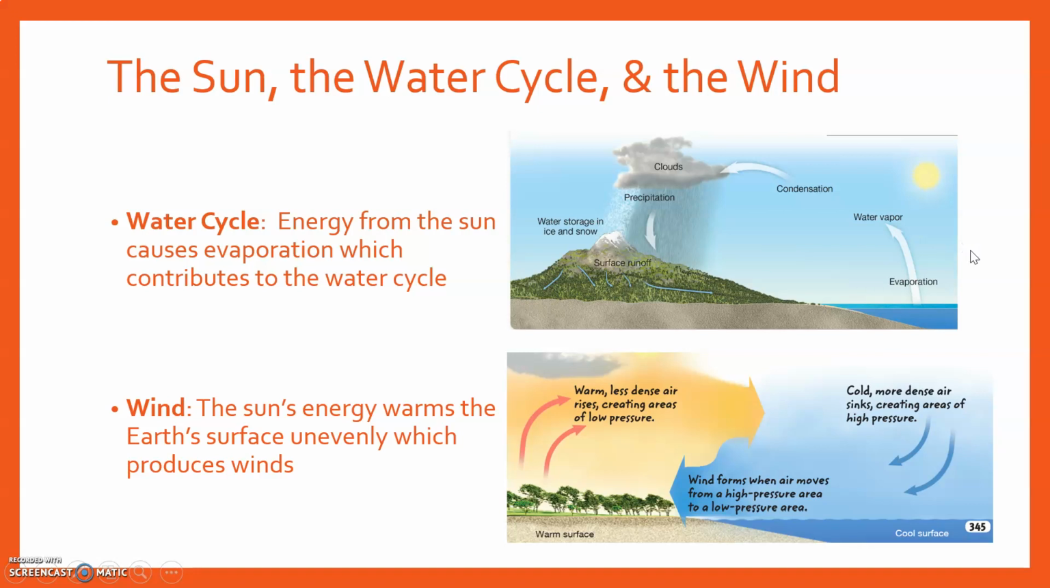All right, so the sun, the water cycle, and the wind are also going to be factors. Review here. The water cycle: energy from the sun causes evaporation, which contributes to the water cycle, where water goes from the ocean to the air, back to the land, and then through runoff processes. And then wind: the sun's energy warms the surface unevenly, and that produces winds. Remember, we have two types of wind. We have local winds, which are the sea and land breezes, as well as the mountain and valley breezes, as well as global winds, which are the unequal heating of the entire earth and not just the local area.